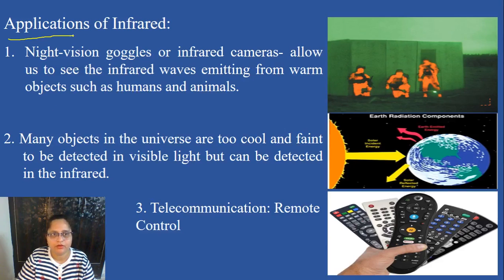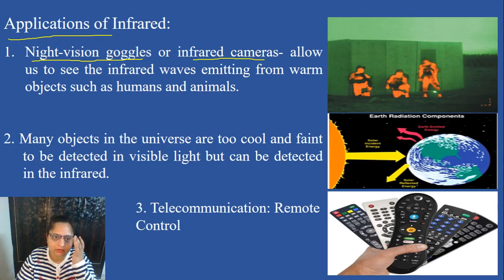Applications of infrared. The first application is night vision goggles or infrared cameras. These cameras and goggles allow us to see the infrared waves emitting from warm objects such as humans and animals. They are very helpful in defense and security when we have to spy whether somebody is there in the dark or not.